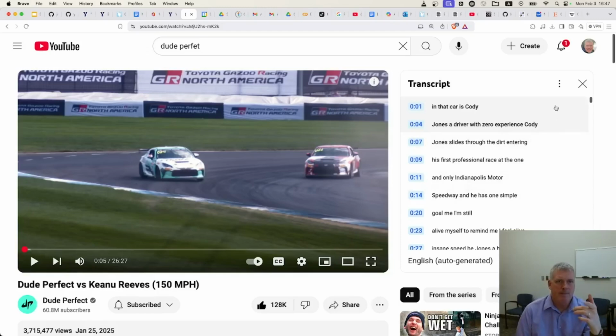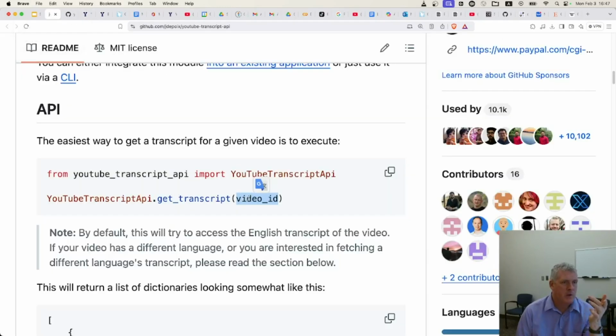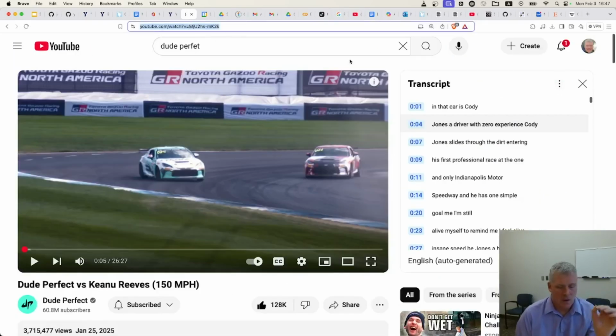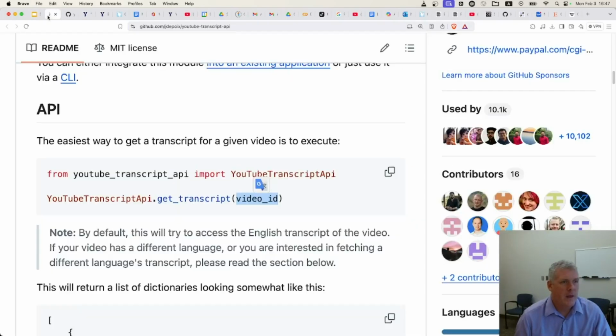We can download that with that command or that Python tool. So yeah, you would just put the video ID. Let me go back to that video real quick. The video ID is up here in the URL. It's kind of small, but it's right there after the V equals, and then something, something, something, something, probably about 10 to 12 characters in there. That's the video ID. In this case, it's capital M, lowercase j, uppercase U, 2, et cetera, and you just take that and you would slap that in as the video ID as a variable in Python.